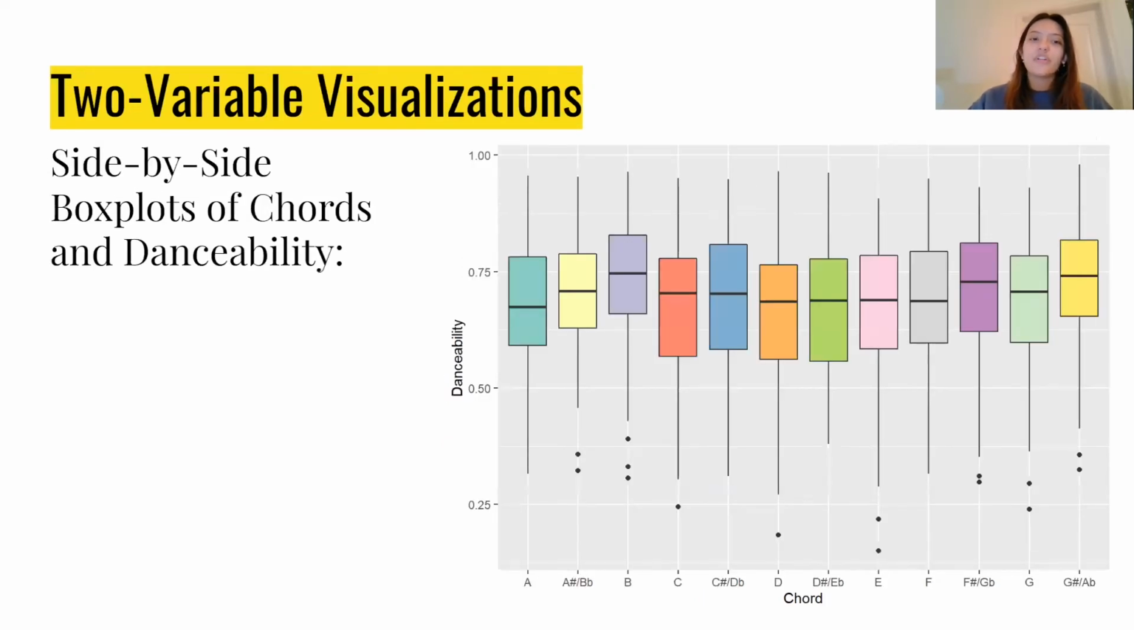So for two variable visualizations, this is a side-by-side box plot of chords and danceability, with chord on the horizontal axis and danceability on the vertical axis. It looks like the chord doesn't really affect the danceability of a song, with the B chord and G sharp A flat chord being slightly more danceable than the rest of the chords, but they're on a fairly similar level.